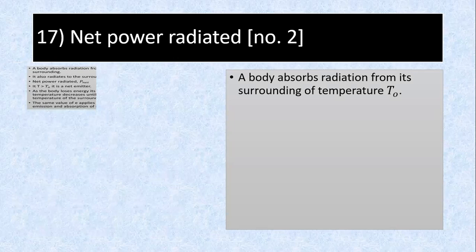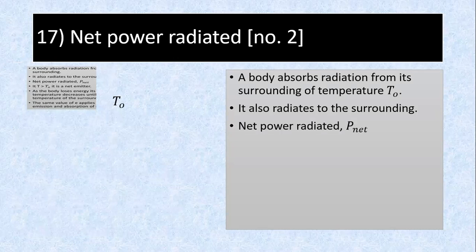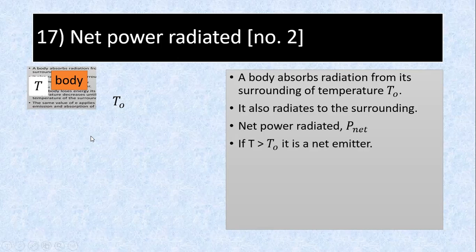Okay, that's your body. Net power radiated, number 2 in your notes. A body absorbs radiation from its surroundings at temperature T0. It also radiates to the surroundings. So for the net power radiated, the body's temperature is T. The body has a higher temperature than the surroundings, so it will be a net emitter.